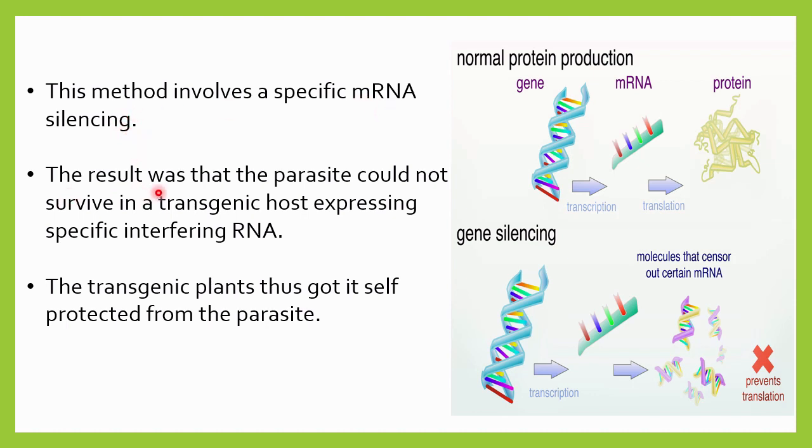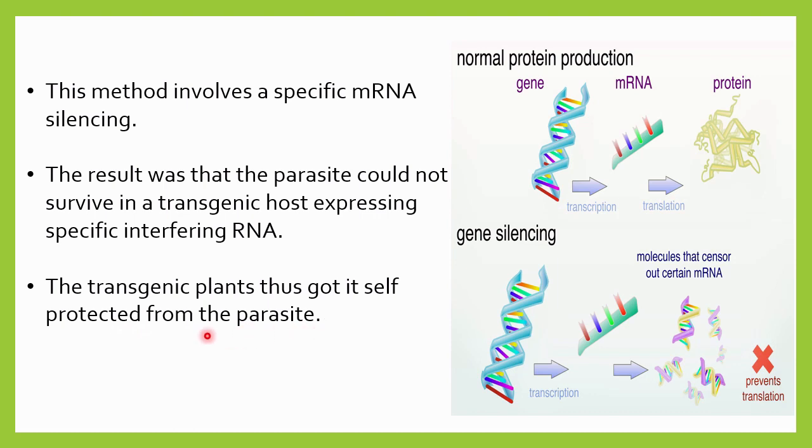The result was that the parasite could not survive in the transgenic host expressing the specific interfering RNA. As a result, the parasite, that is the worm or nematode, will die or cannot survive. The transgenic plant thus protected itself from the parasite.